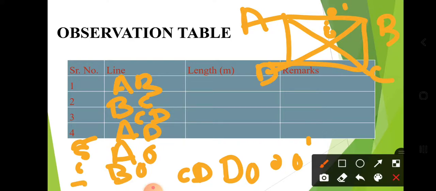You may use the tape at your home because a chain is not available at home. That's why measure the distance with the tape and put that distance on this table. And in remark, if the line is longest, then write down that the line is the baseline and OO dash is a check line. You should write in that remark check line and baseline. Okay.